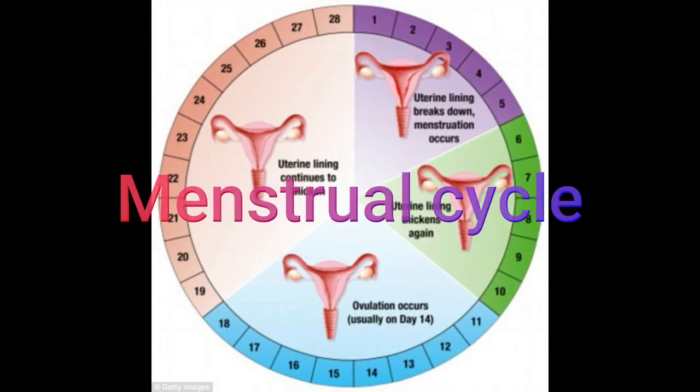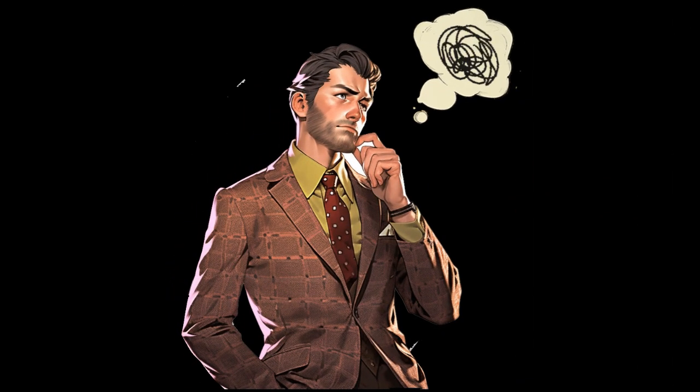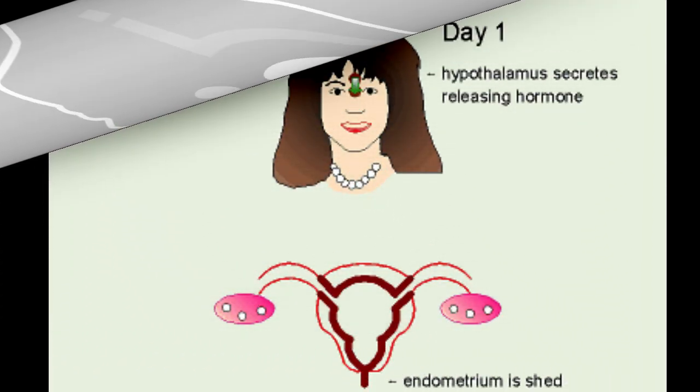Now children, we will discuss the menstrual cycle. This is the topic which everybody wants to know about. Not only females but males are also curious to know what the menstrual cycle is and why it only occurs in females.